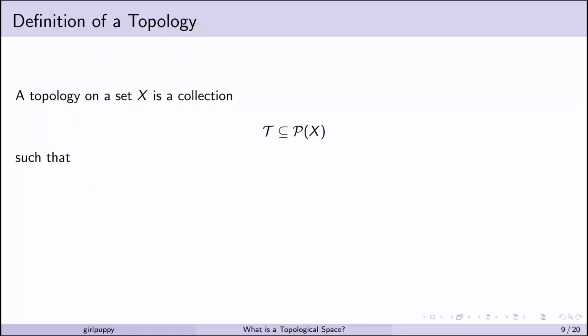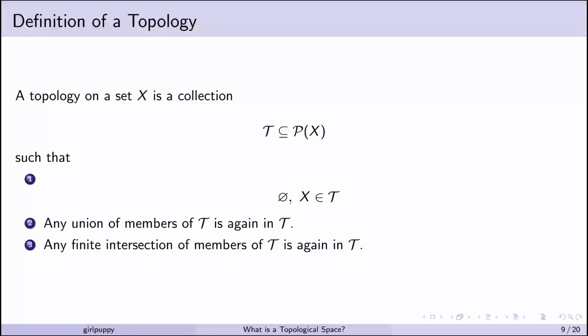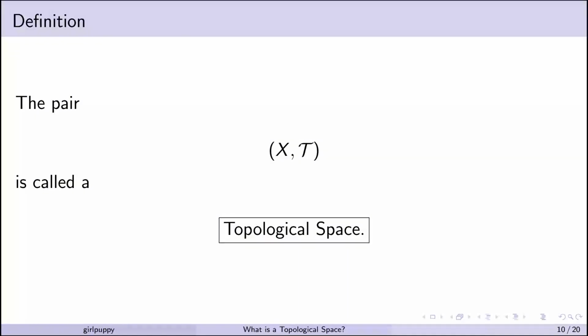A topology on a set X is a collection T, a subset of P(X), such that: 1. The empty set and X are in T. 2. Any union of members of T is again in T. 3. Any finite intersection of members of T is again in T. The pair (X, T) is called a topological space.